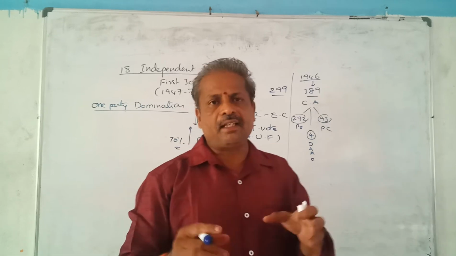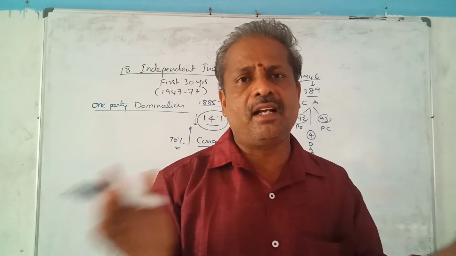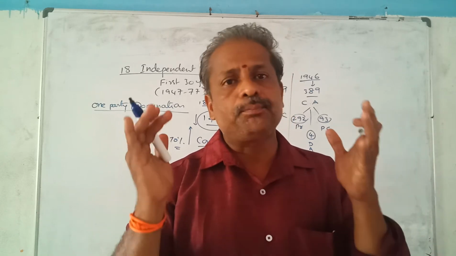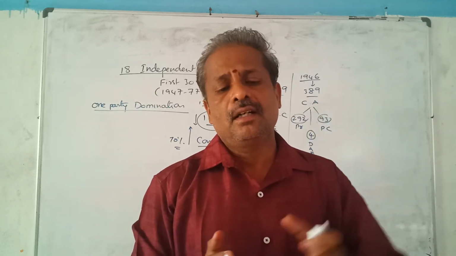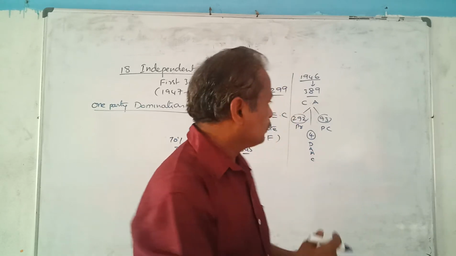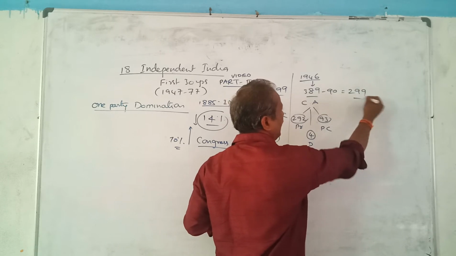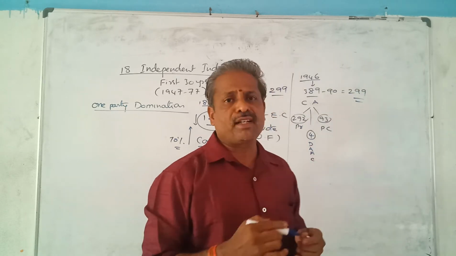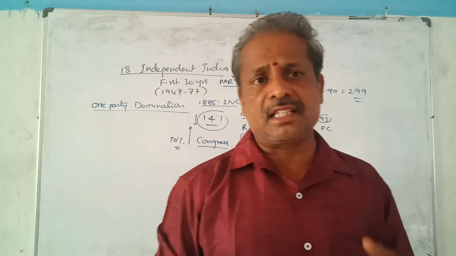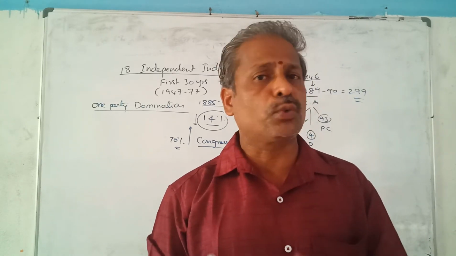Totally there were 389 members, and during the partition of India and Pakistan in 1947, 90 members went to Pakistan. Suppose 389 minus 90, that is 299. It means when we got freedom on August 15th, 1947, the number of parliamentary members was 299.